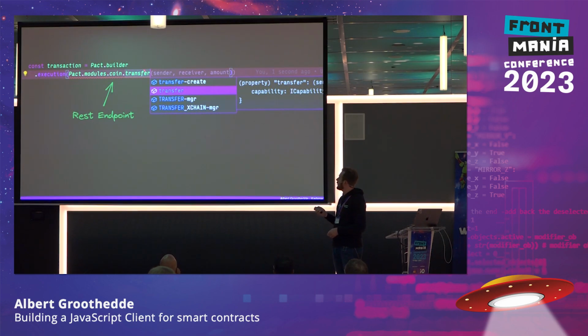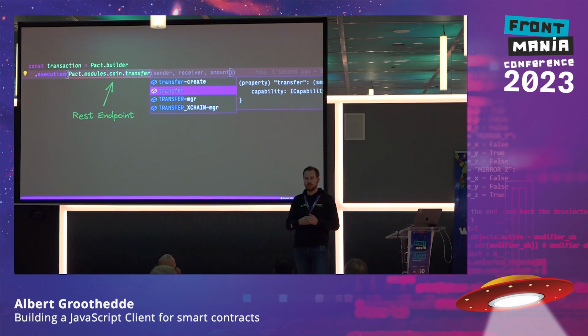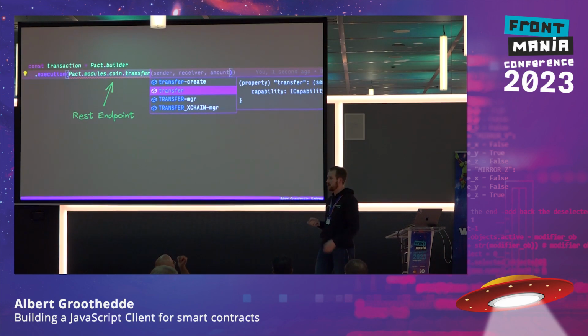So in this case, if I pre-type this with transfer, you see that there is a transfer create possibility, a transfer, and some other things. You can see this as a REST endpoint, where if you generate from Swagger or something, you also get this information, and you can build up your API call, let's say.